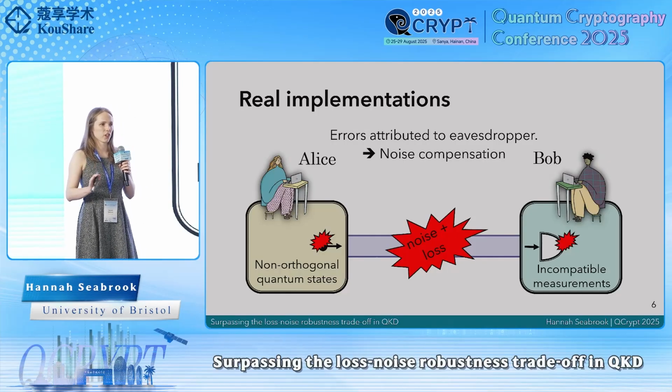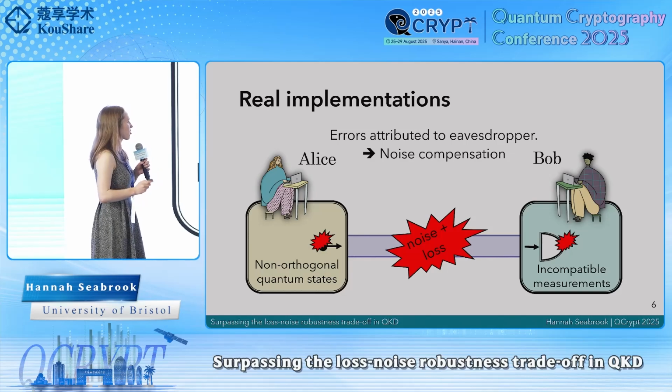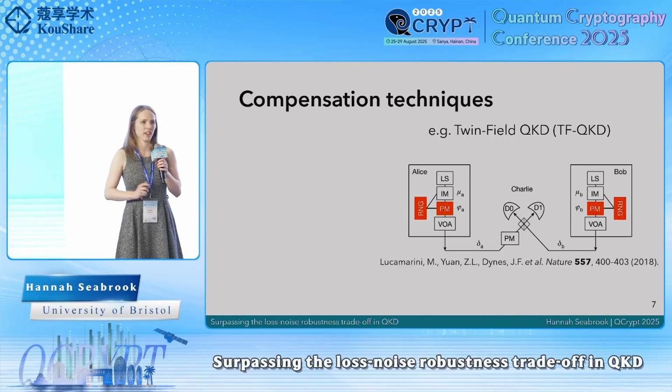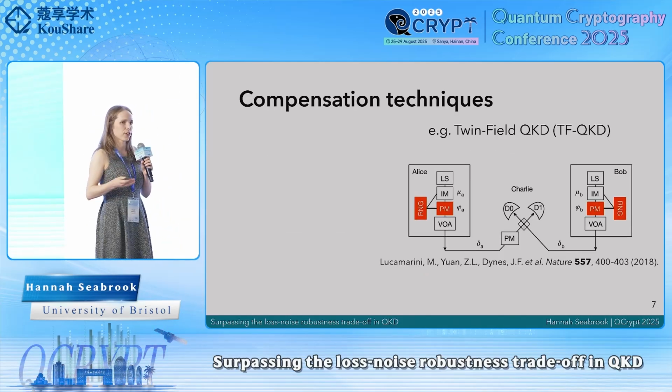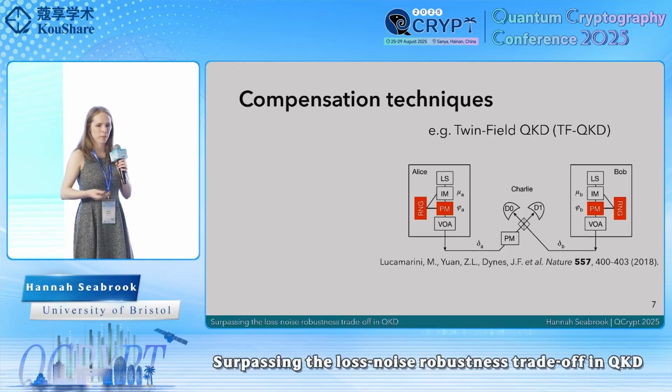So I just want to take a moment to really highlight what goes into these compensation techniques. We've heard about a lot of different examples through this conference, but let's just take a specific example here. So let's look at it through the lens of twin-field QKD. We've established that this is a very successful protocol in terms of experimental demonstrations. And in principle, it looks quite simple. We have Alice and Bob preparing two identical laser fields and then sending them down to channels and interfering them on a central beam splitter.